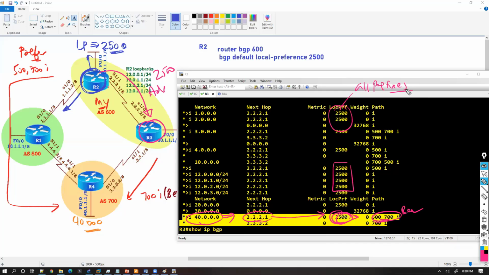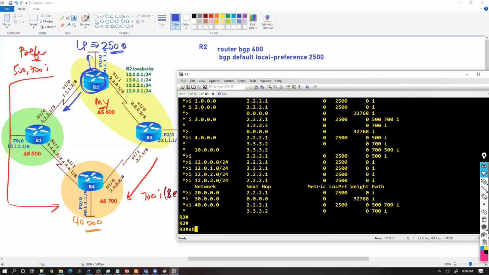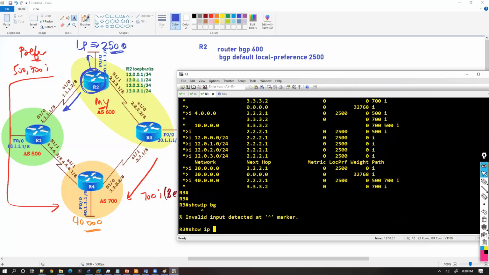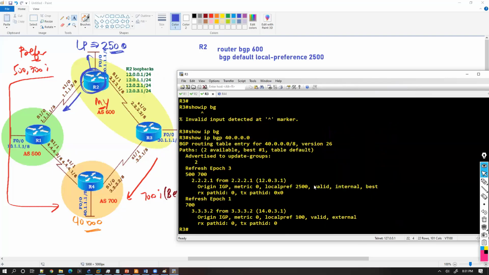But anyway, we can use route maps. We'll see that in the next lab. But here we just wanted to see not only router 2 changes the best route, router 3 also changes the best route. If I say show IP BGP, you can even use a specific network IP. You can see I'm getting a local preference from this neighbor, and the local preference is applied, and this is my best route.